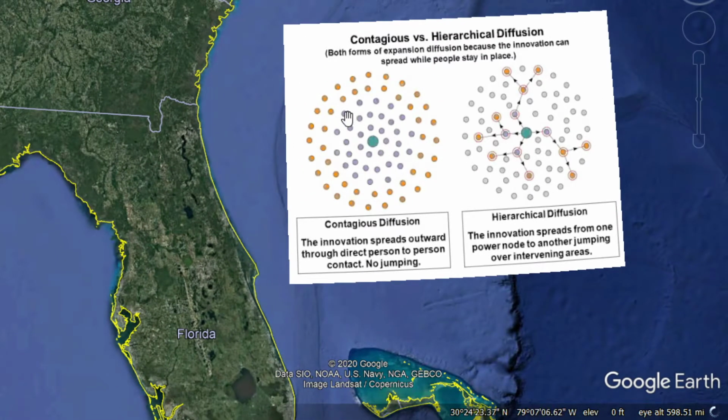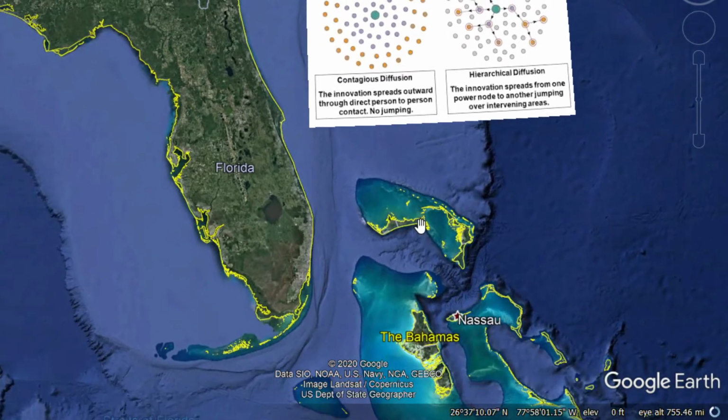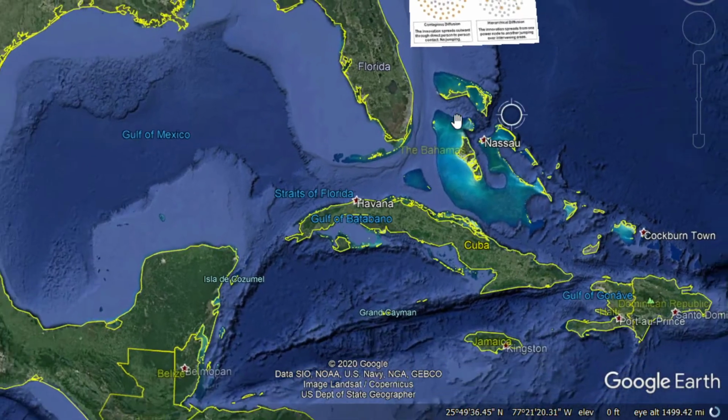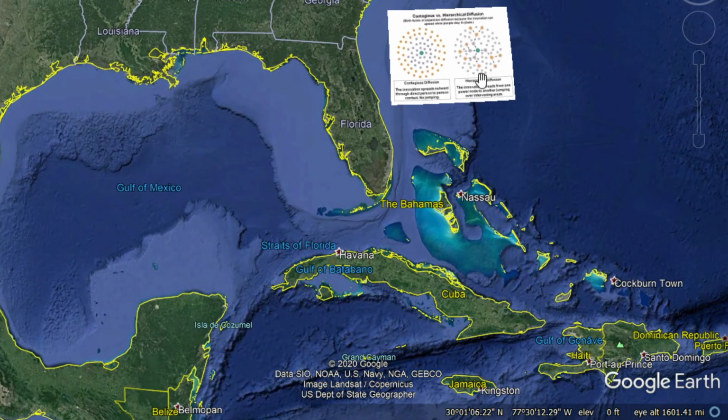meaning that the original source keeps whatever is being diffused. Now that's different from relocation diffusion, where we were talking about the person who immigrated from the Dominican Republic. The person brought it over, but it didn't stay there. The whole idea came over here. That's not to say that the culture is still not there. It is, but the person moved. It's not that the person spread the idea right there. All right, and that is diffusion in a nutshell.